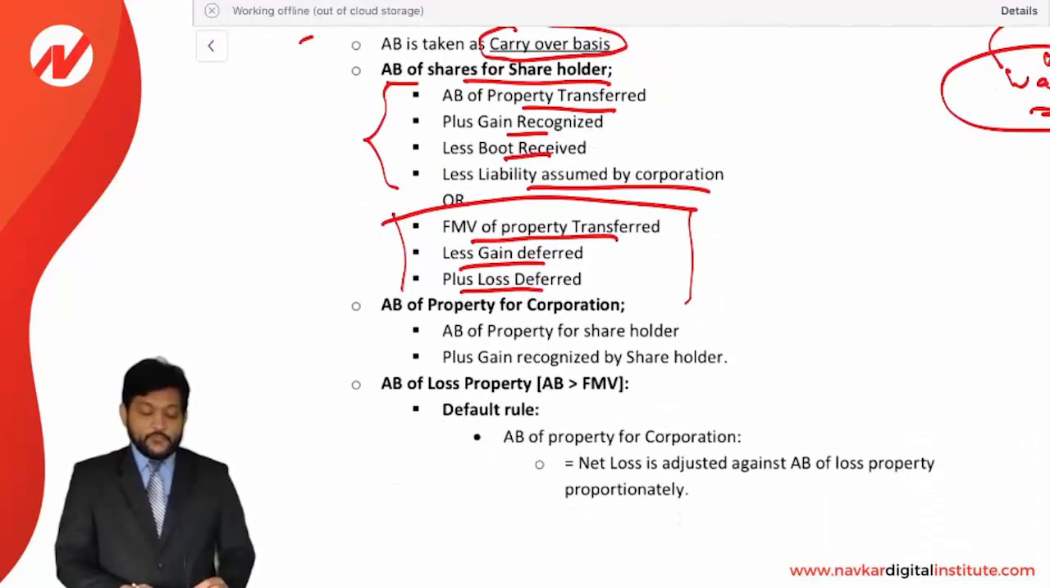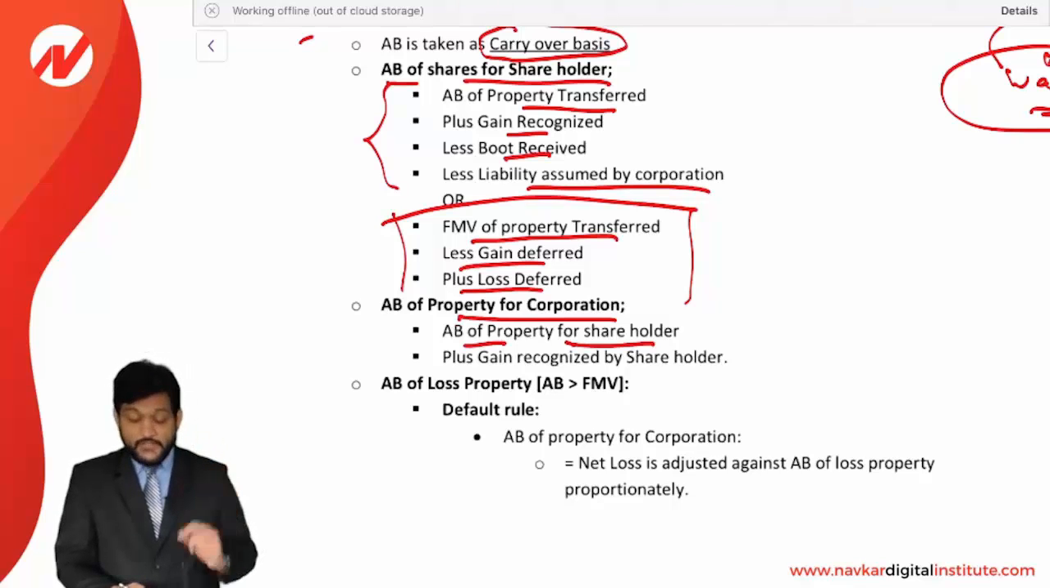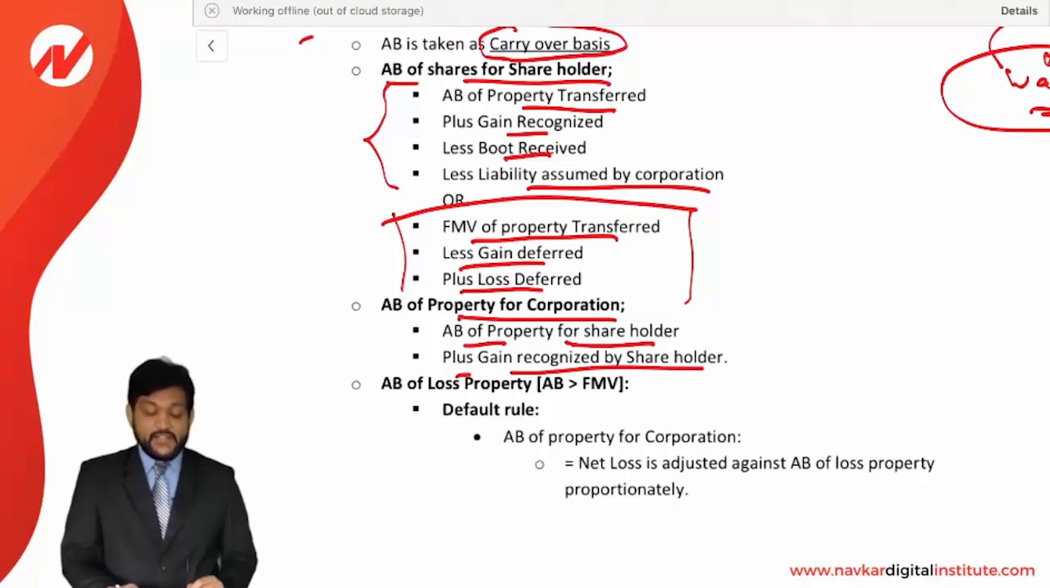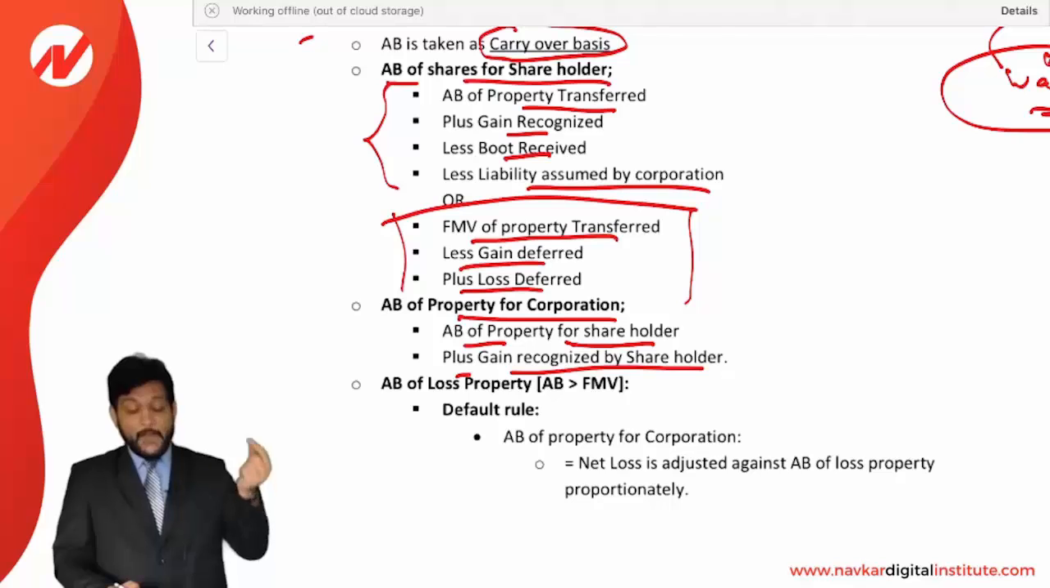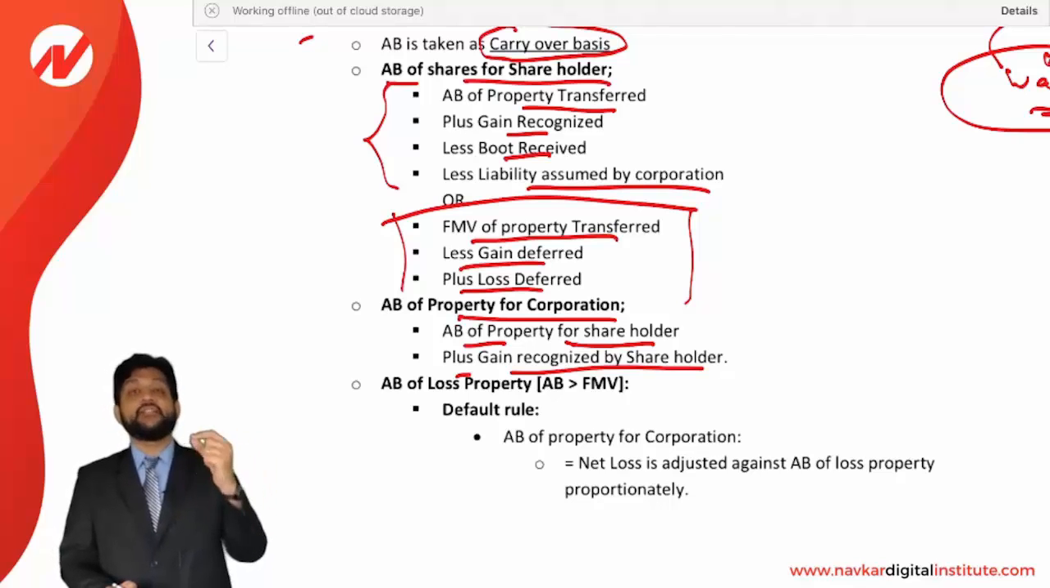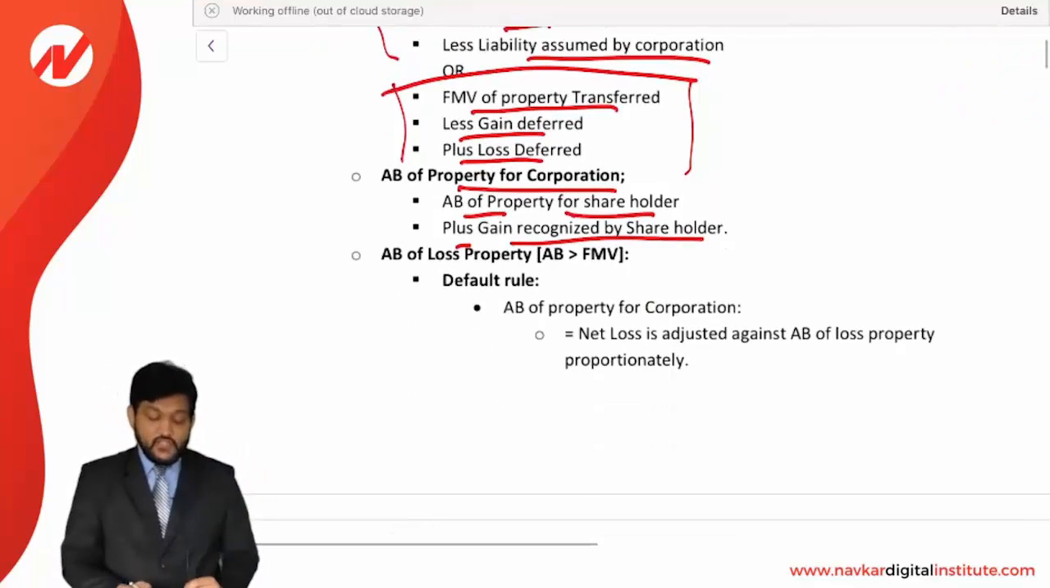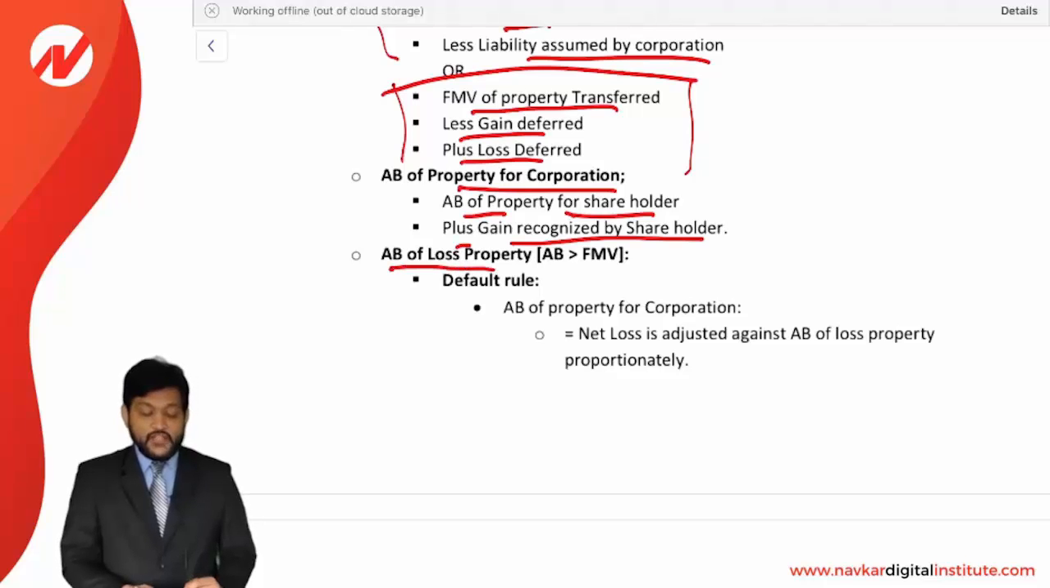But this is the adjusted base of shares for the shareholder. Now, adjusted base of property for a corporation. What will be the AB of property for the corporation? It will be adjusted base of property in the hands of the shareholder plus gain recognized by the shareholder. Look at the formula. Adjusted base of property for the shareholder plus gain recognized by the shareholder.